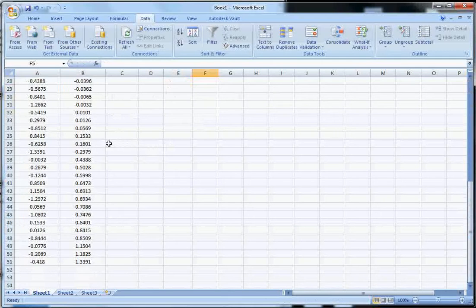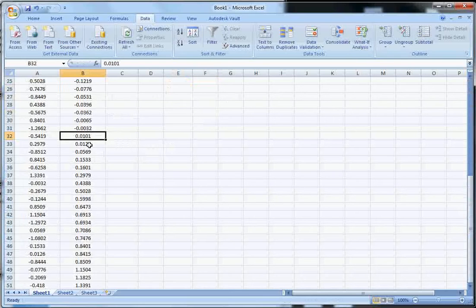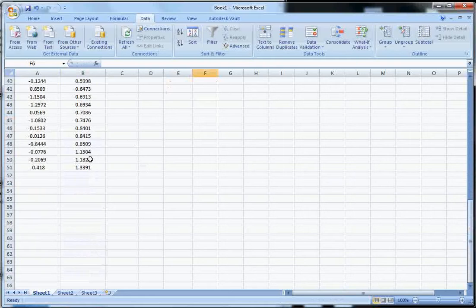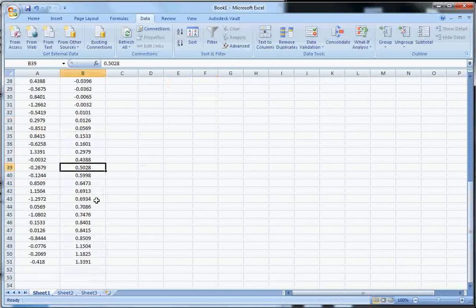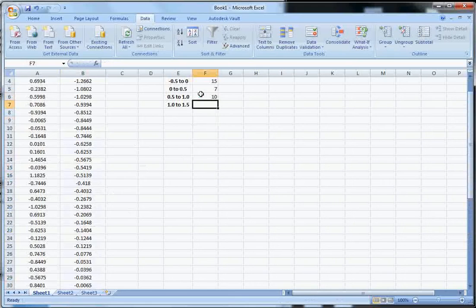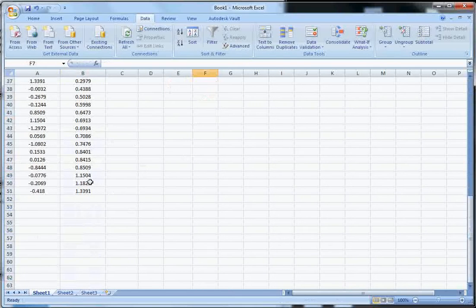Okay, 0 to 0.5. So here is 0 to 0.5. 1, 2, 3, 4, 5, 6, 7. Then 0.5 to 1, 0.5 going up to 1.0. 1, 2, 3, 4, 5, 6, 7, 8, 9, 10. And then 1.0 to 1.5 is 3.